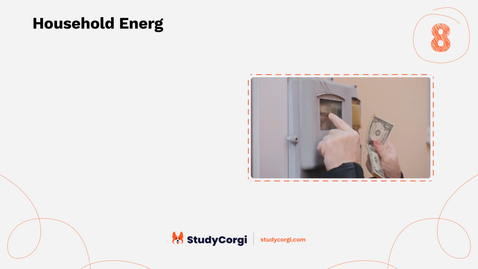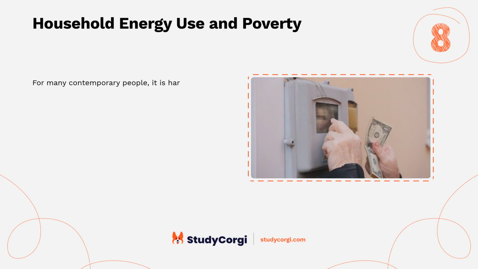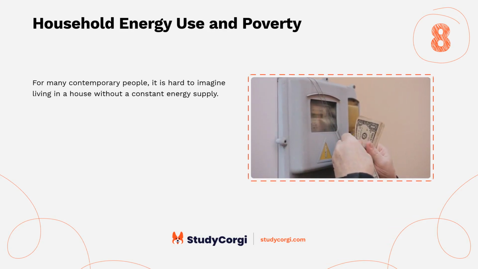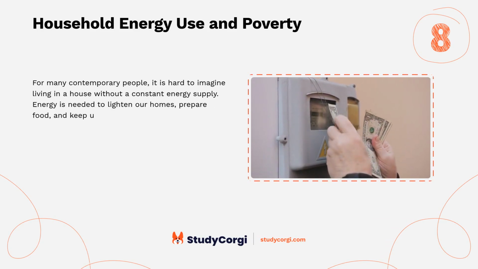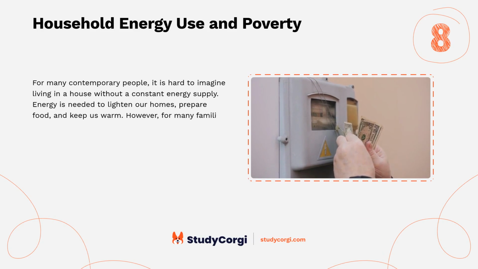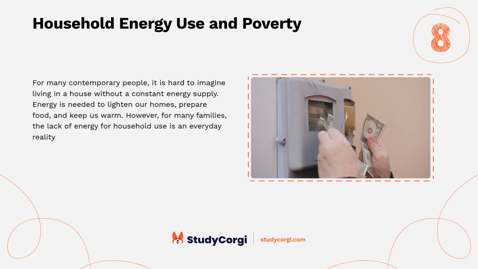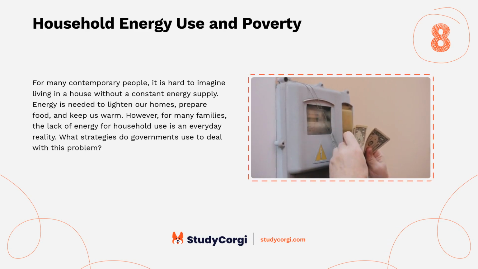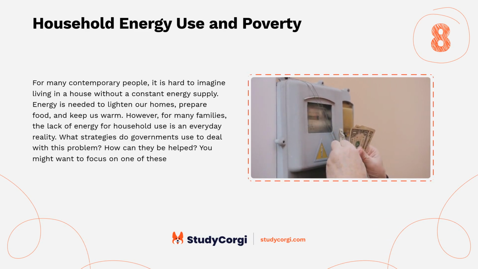Household energy use and poverty. For many contemporary people, it is hard to imagine living in a house without a constant energy supply. Energy is needed to lighten our homes, prepare food, and keep us warm. However, for many families, the lack of energy for household use is an everyday reality. What strategies do governments use to deal with this problem? How can they be helped? You might want to focus on one of these issues in your paper.